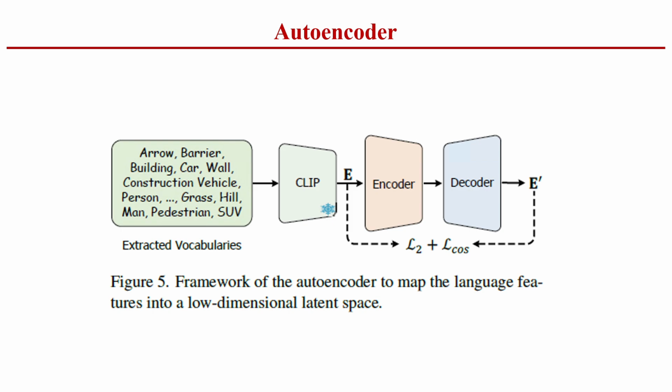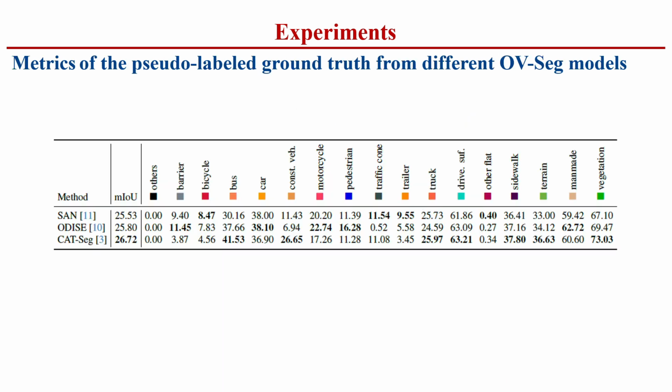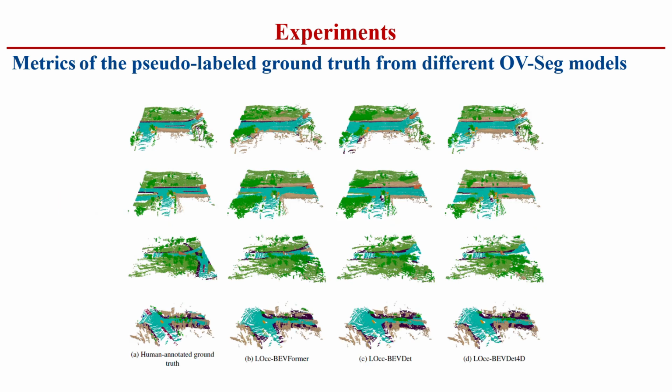computational cost. Here, we show the qualitative results on the Occ3D-nuScenes test set. LOCC outperforms all competing methods in terms of mIoU, demonstrating its superior performance. Here, we present detailed metrics for the pseudo-labeled ground truth generated from different OVSeg models. Here, we present some visualization results.